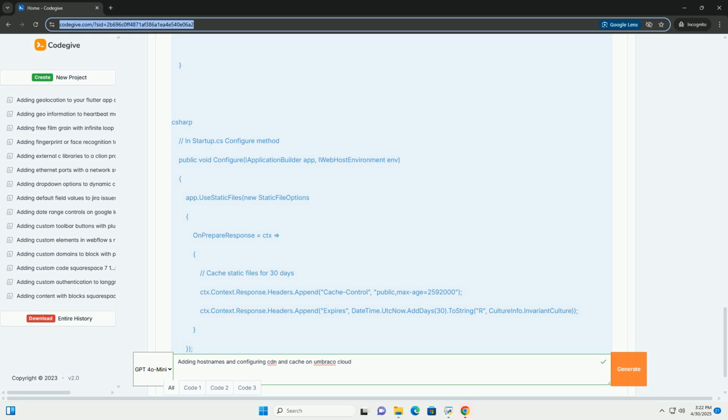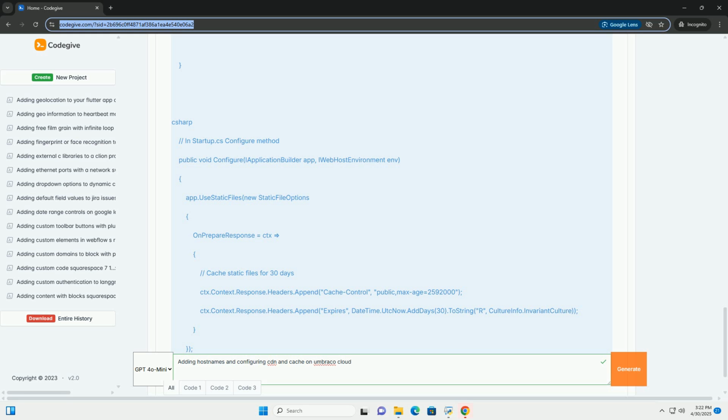2. Data caching, in-memory/distributed. Purpose: caches data retrieved from the database, APIs, or other sources. This is beneficial for reducing database queries and improving the performance of data-intensive operations. Implementation: use the ICacheProvider interface in your Umbraco code. This interface provides methods for storing and retrieving data from the cache.